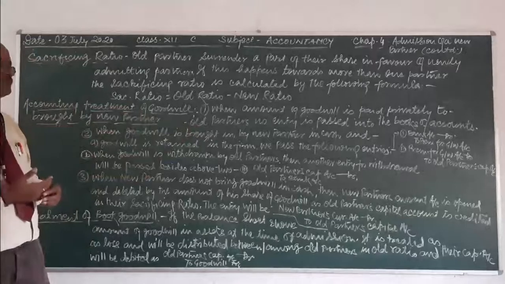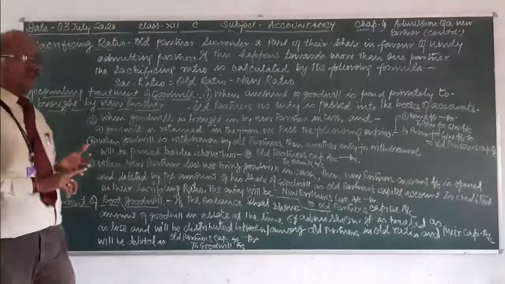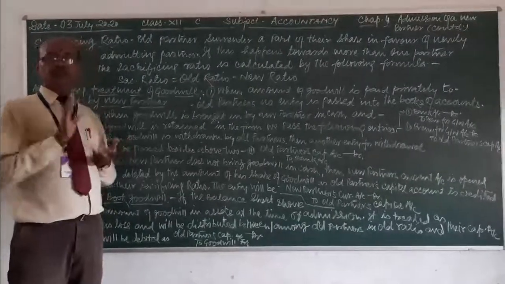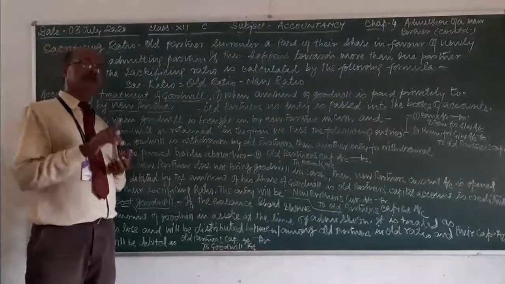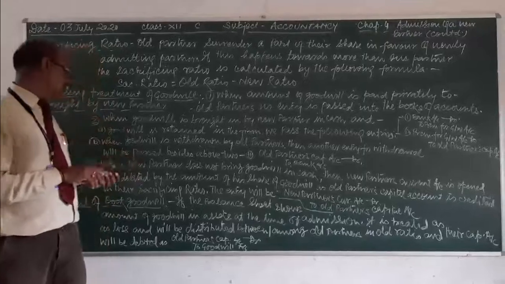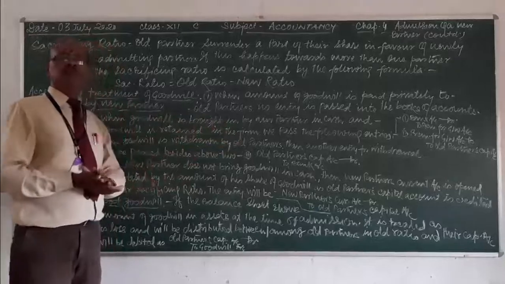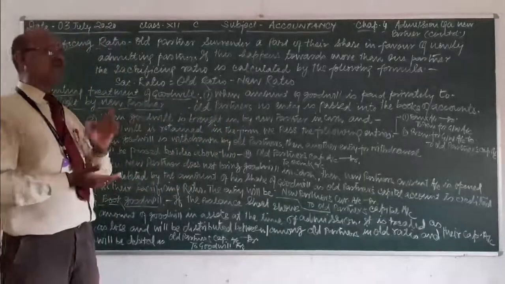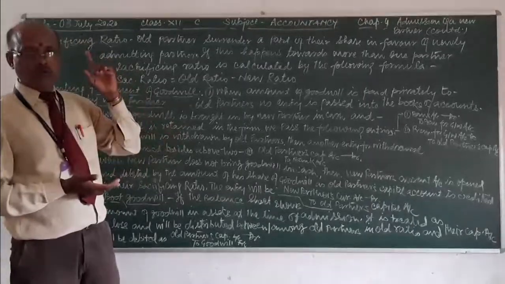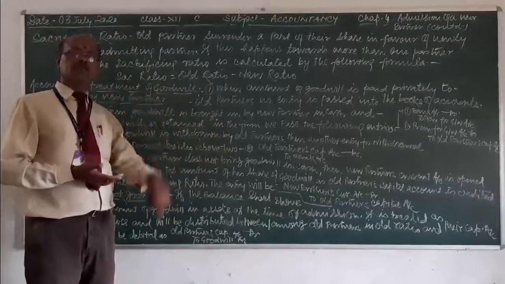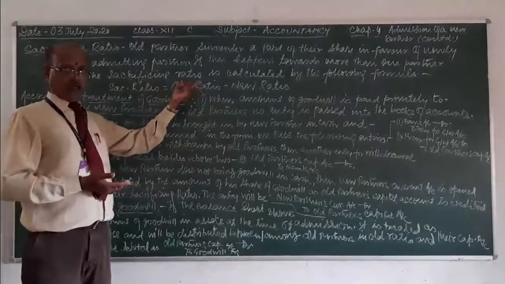That will be: new partner's current account will be debited, and old partners' capital account will be credited in their sacrificing ratio, because the amount belongs to premium for goodwill and that must be allocated among the old partners not in the old ratio, not the new ratio, but in the sacrificing ratio as you have worked out earlier in the first topic.